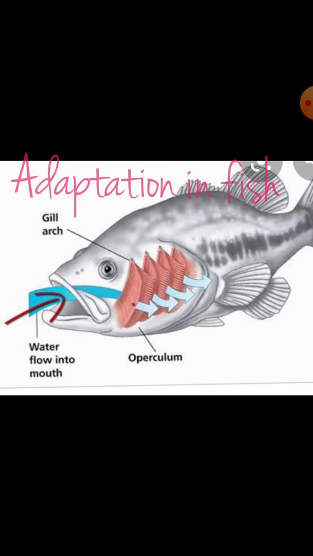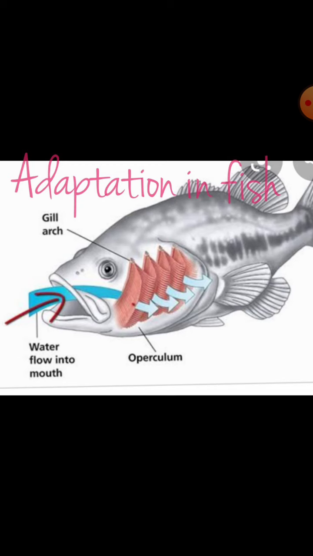And every living being needs oxygen to live. In air, we take the oxygen through our nose, and our lungs collect the oxygen from the air. Here in the water, the fish take the water through its mouth, and the oxygen is collected from the water, and the rest of the water is taken out through the gills. So this is the adaptation in the fish to live inside the water.